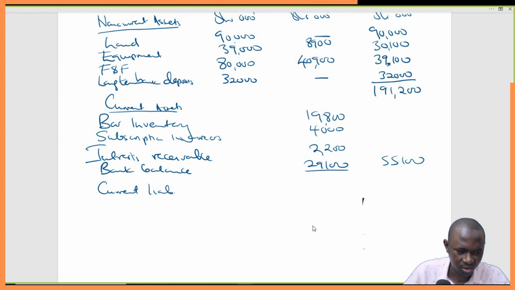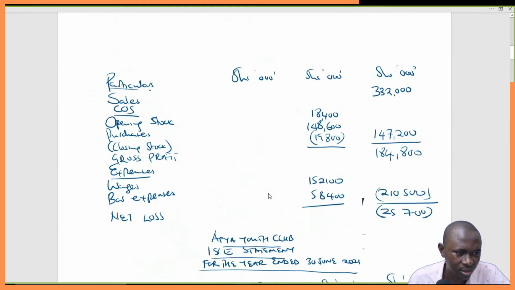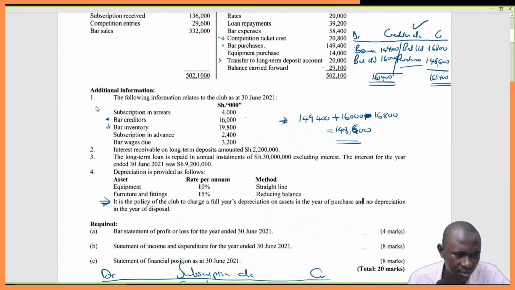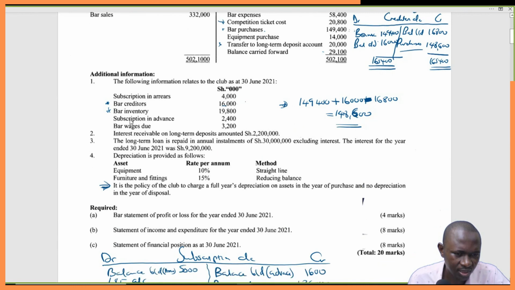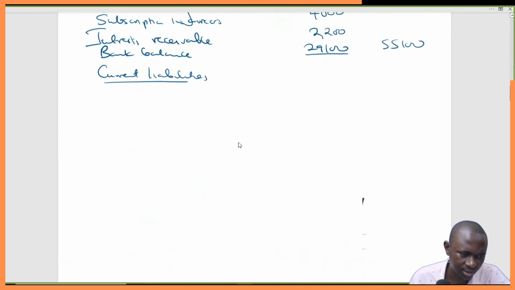Current liabilities. So under current liabilities, we again identify all the liabilities, and let's just start with this. Bank creditors 16,000.